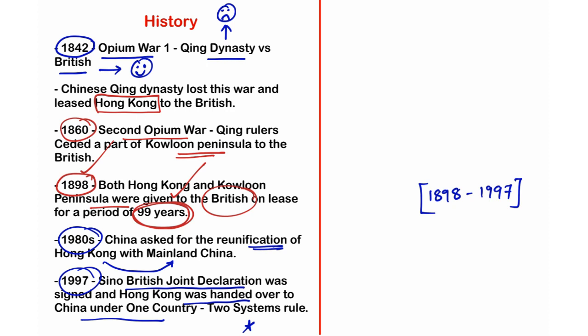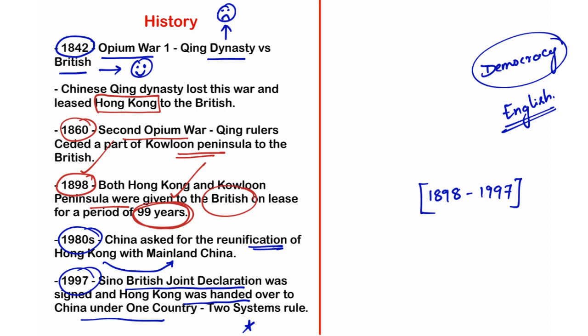However, you must understand that in the meantime, from 1898 to 1997, many British institutions were set up in Hong Kong and the English language came to Hong Kong. With the dominance of British culture, the socio-economic and political structure of Hong Kong was transformed. So Hong Kong was habituated to democracy, which was advocated by the West. The people of Hong Kong started speaking English as their primary language, and even the culture of Hong Kong is very near to Western culture.